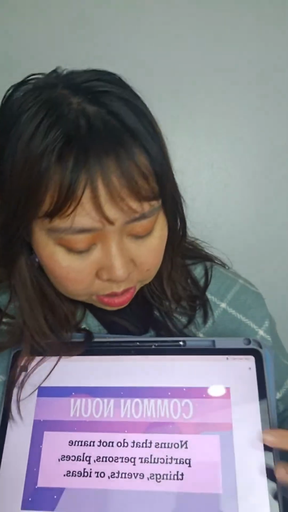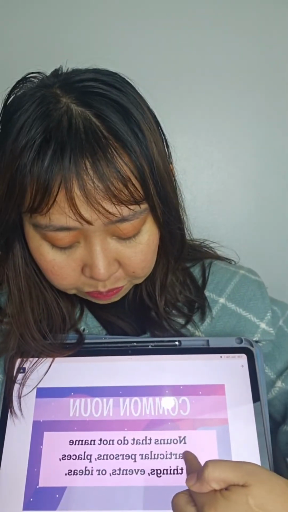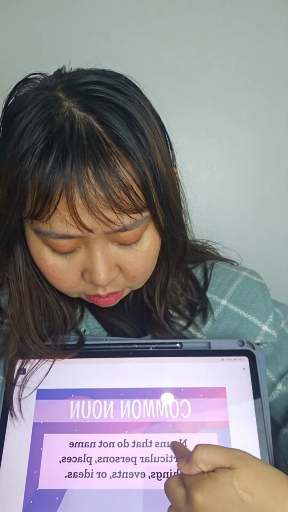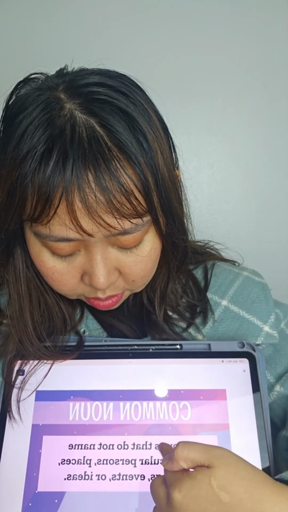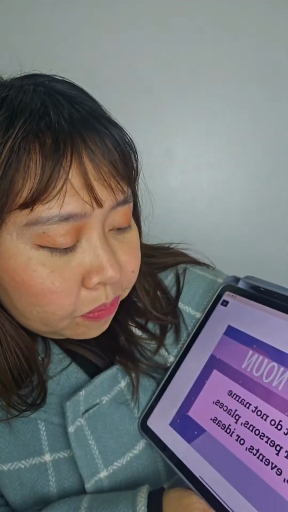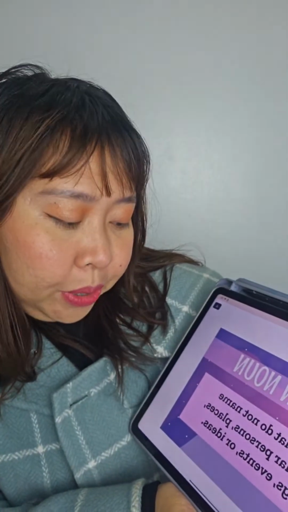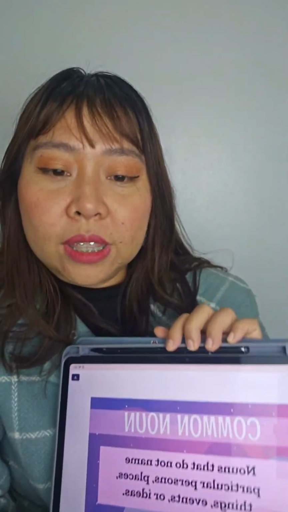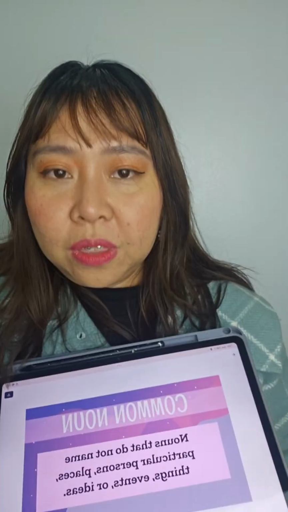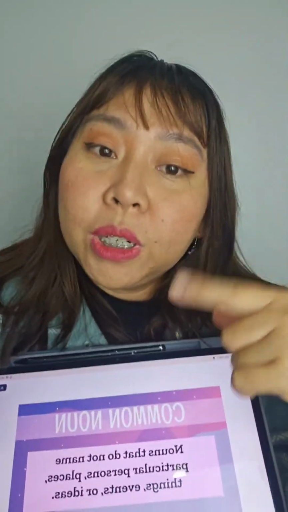It does not name a particular person, place, thing, or event. Those are what we call common nouns, not proper nouns. So that's the first one that we have to remember.